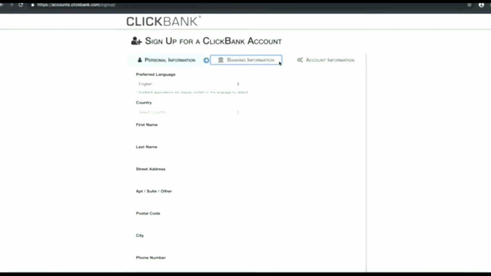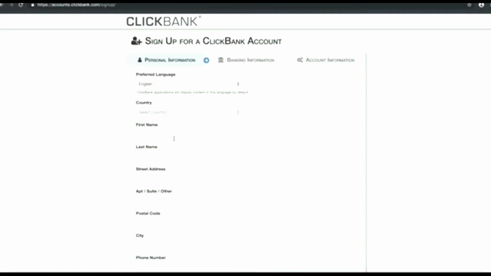Make sure to enter that correctly, because later on they're going to pay you guys the commissions that you earn from ClickBank. So you want to enter the right information right here. And at the end, you want to enter your account information, where you're going to choose your ClickBank ID that you're going to use to make commissions on ClickBank. So that is how ClickBank is going to know that you have driven the sale, and you're going to get, let's say, 75% on a $100 sale. So that would be $75.